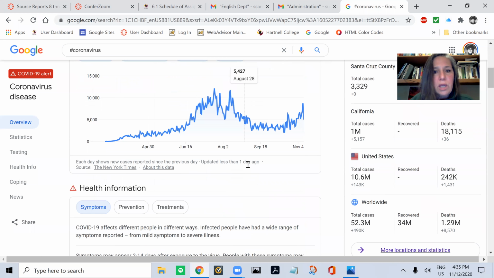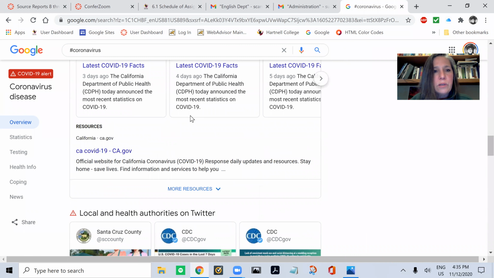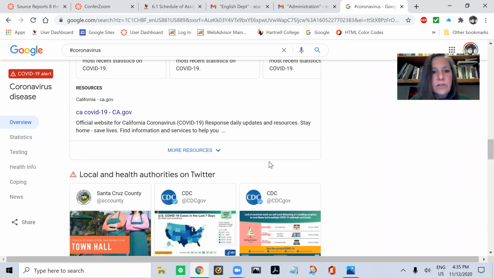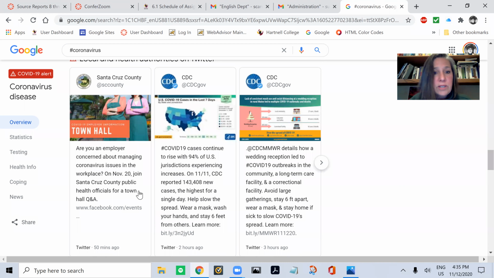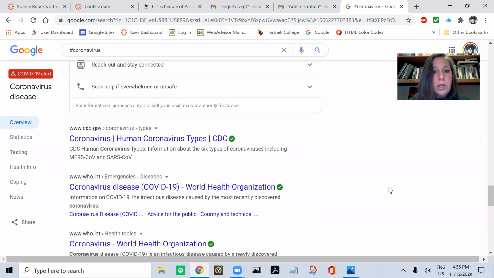And that gives me some social media posts on coronavirus. Here they are. Oh, the CDC has a Twitter account. All right, and here's a couple posts. Oh, Santa Cruz County has tweeted about, oh, this is Facebook. Okay, it's Facebook.